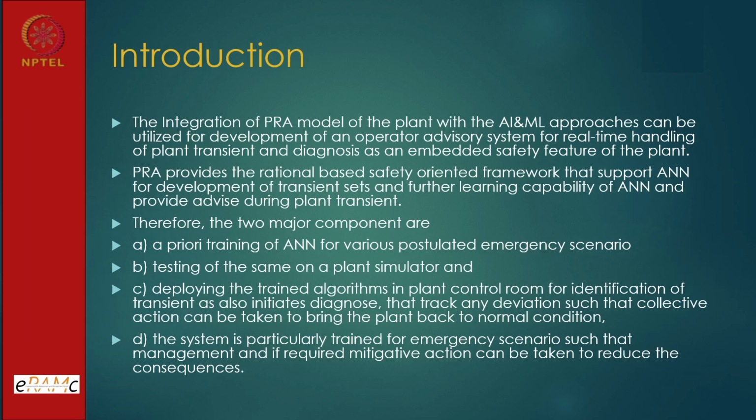So I will get confidence in the ANN, which is anticipated transient, use one more transient identification, slowly build the system and implement it in the control room in a phased manner. This is the strategy that is required. Deploying the trend algorithm in the plant control room for identification of transients is one thing, and then the knowledge based system which comes is the second part.